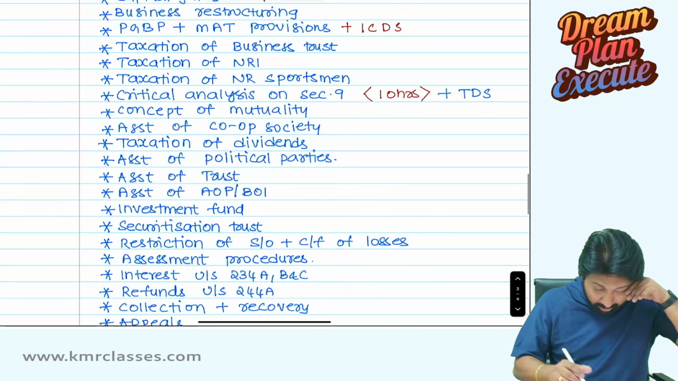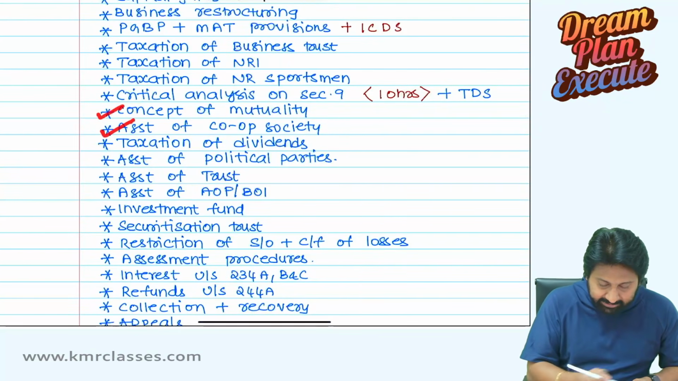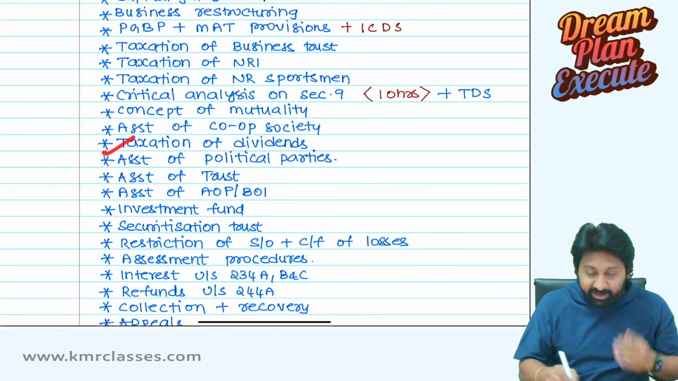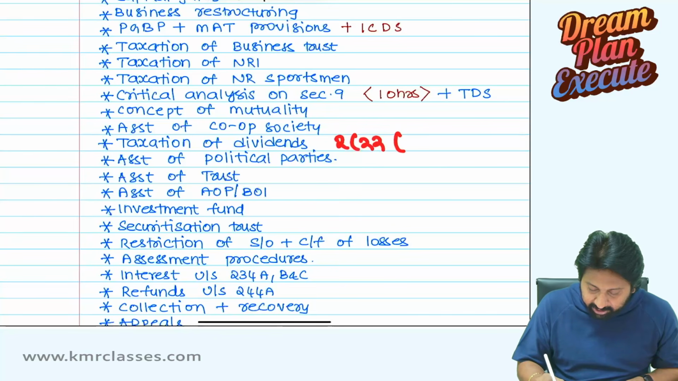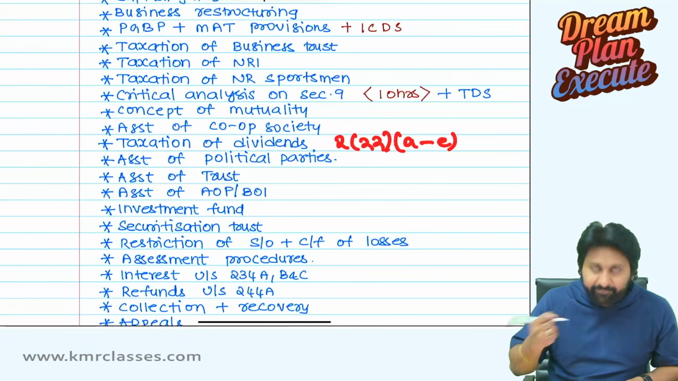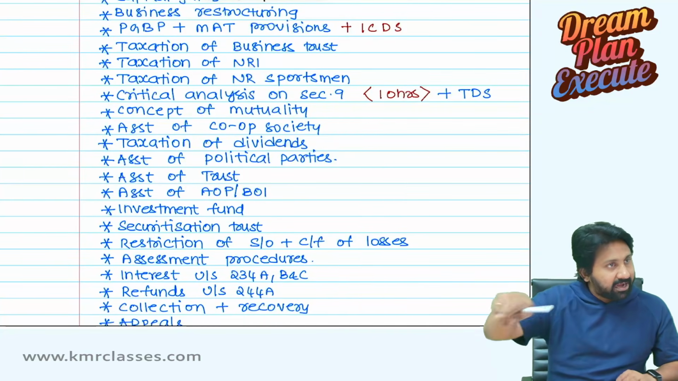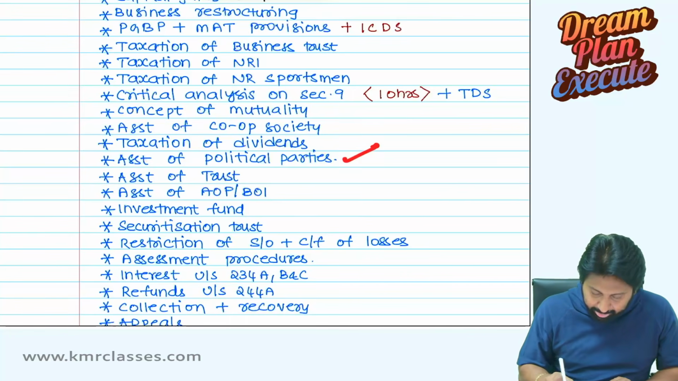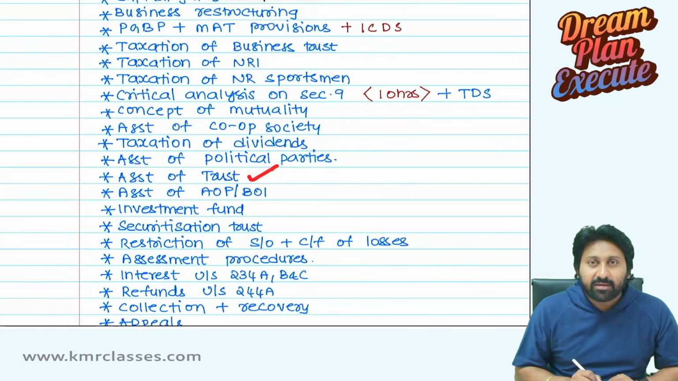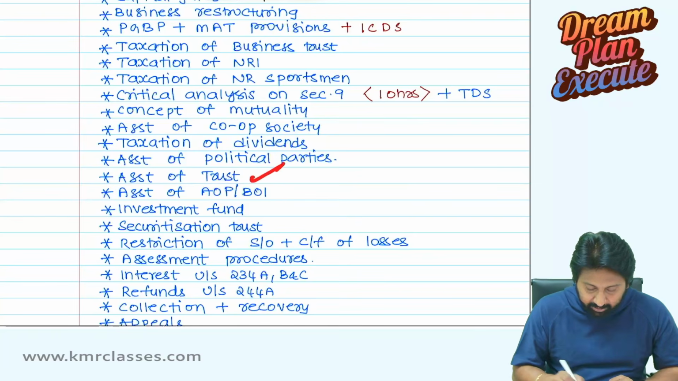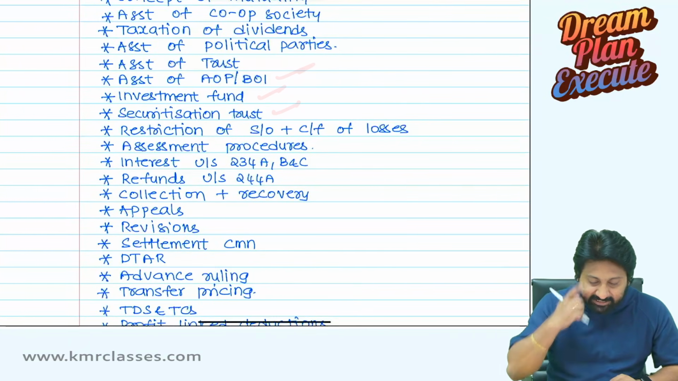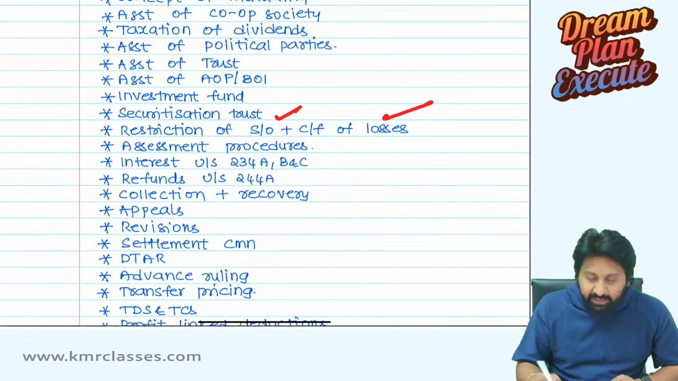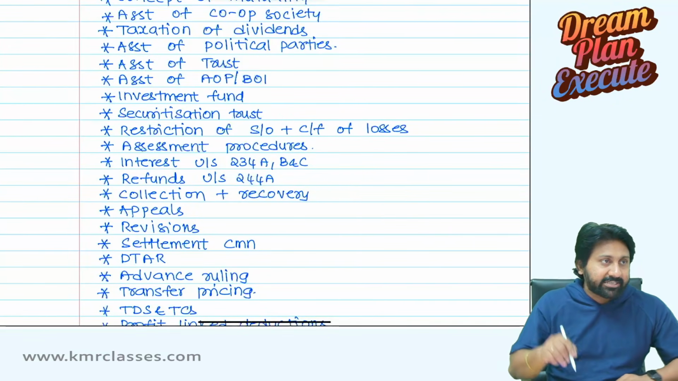So concept of mutuality, assessment of a cooperative society, assessment and taxation of dividends. This we will take up, the definition in section 2 clause 22 A to E. Now a recent amendment also added another point, that we'll also discuss. Assessment of political party, assessment of a trust we will also see. AOP, BOI, investment fund, securitization trust, restriction on set off and carry forward of losses, section 78, all those sections.